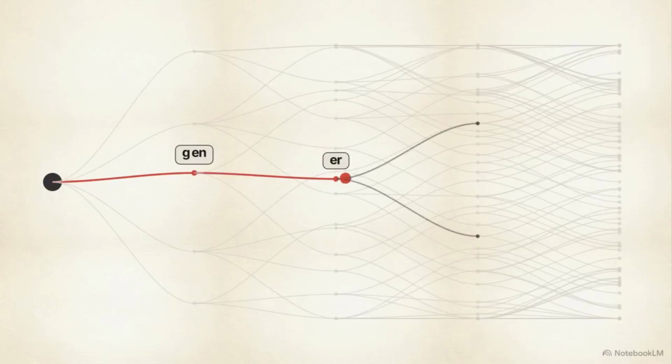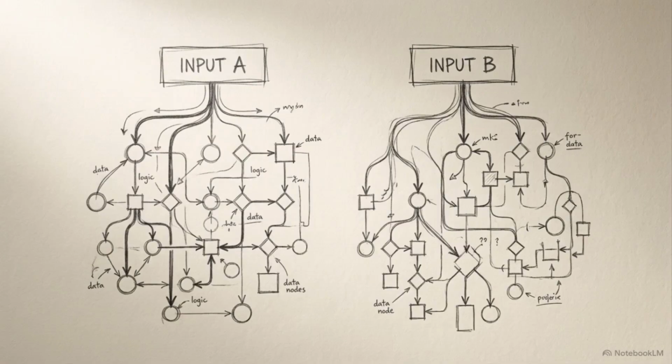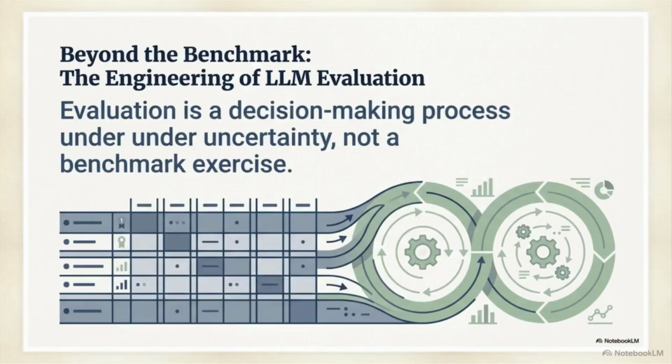They operate on probability, generating text one token at a time. This non-deterministic behavior means the exact same input can yield wildly different outputs. This image captures the core reality of engineering with LLMs. Evaluation is a decision-making process under uncertainty, not a benchmark exercise. We are managing ongoing operational risk.